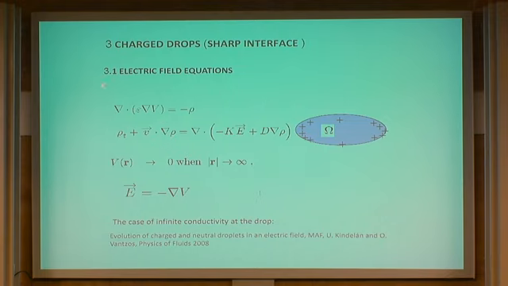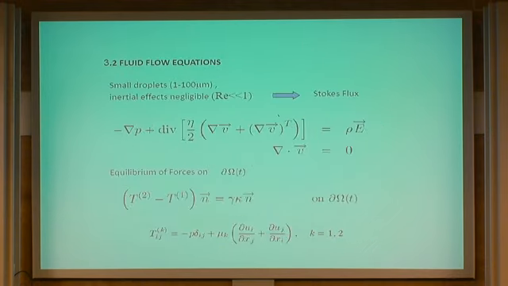So we have a Stokes system, a Poisson equation for the electric potential, together with the equation for the kinetics of the motion of charges. In the Stokes system, by the way, the viscosity changes from one fluid to another, so this is discontinuous too. You have a boundary condition, balance of stresses with surface tension, and you have a kinematic condition, that is, that the points of the interface between the drop and the surrounding media move following the velocity field.